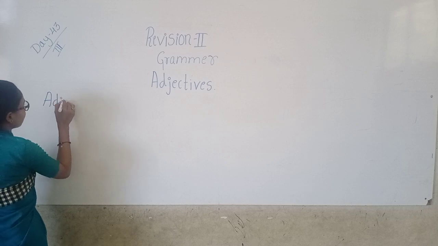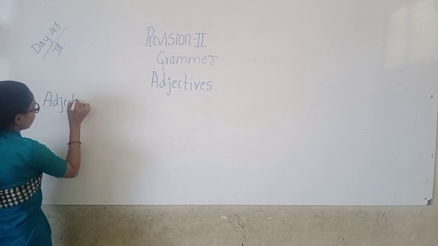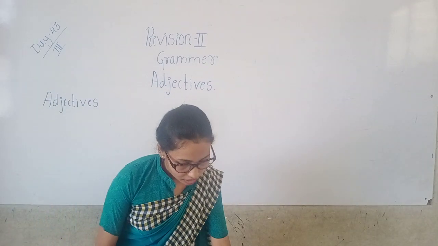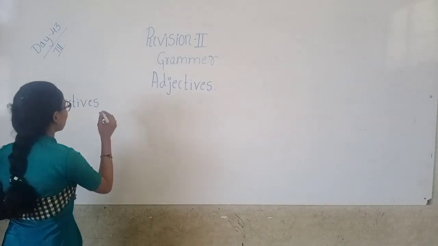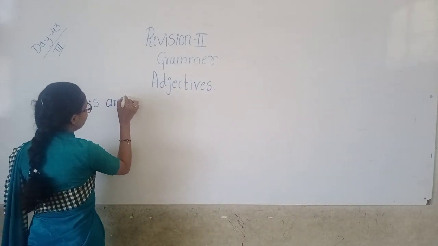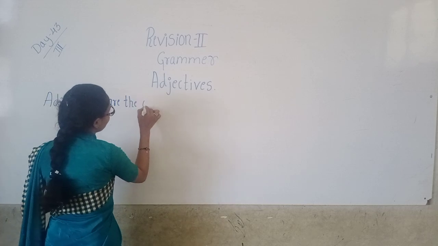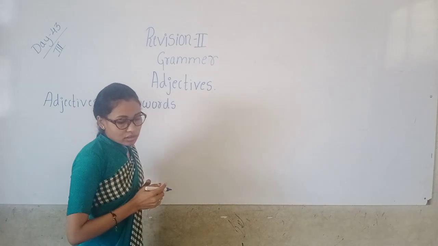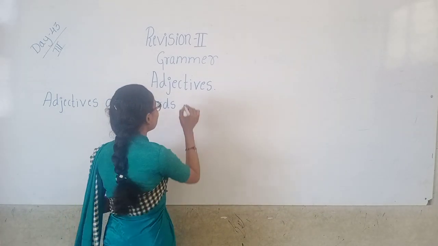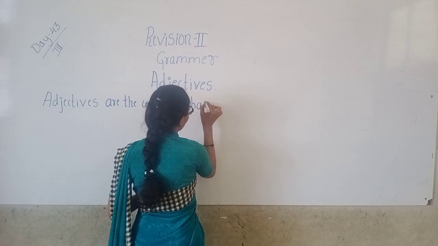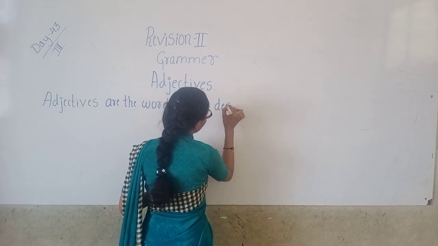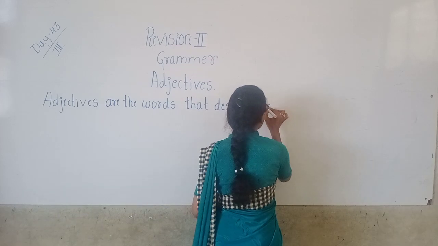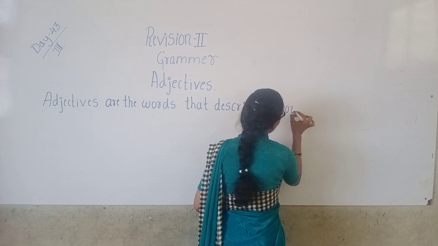Adjectives are the words that describe a noun. Noun means naming word.